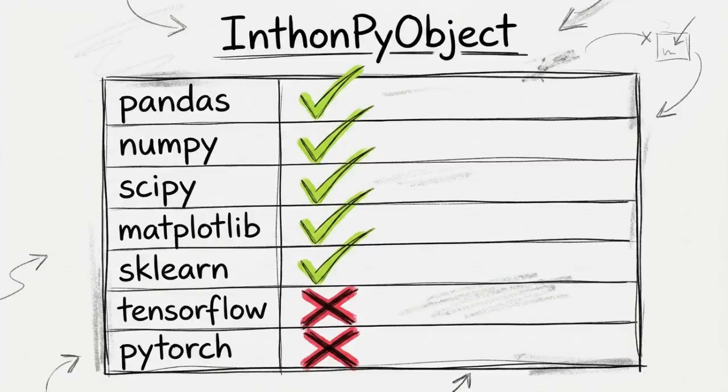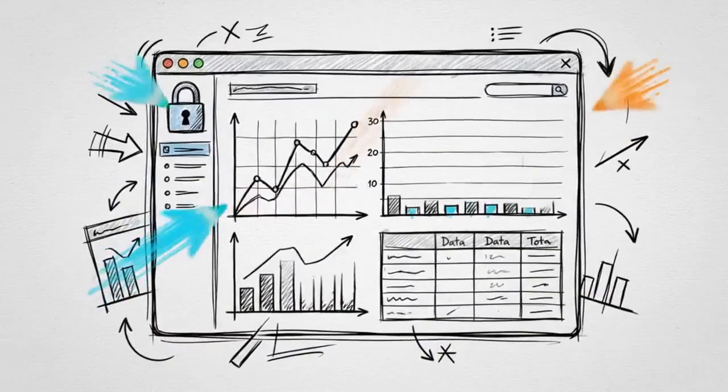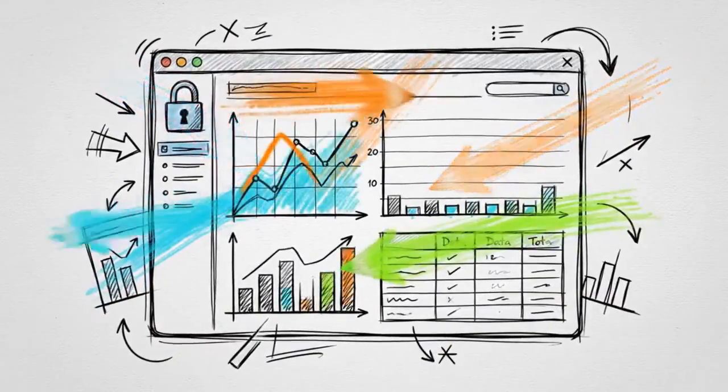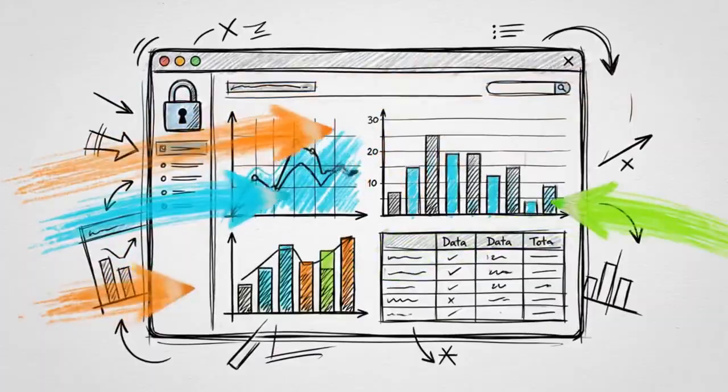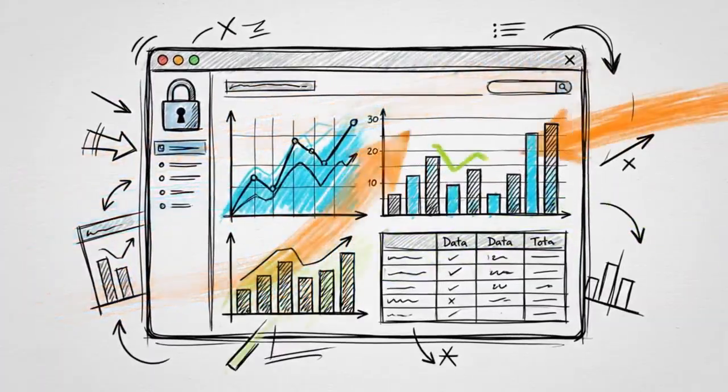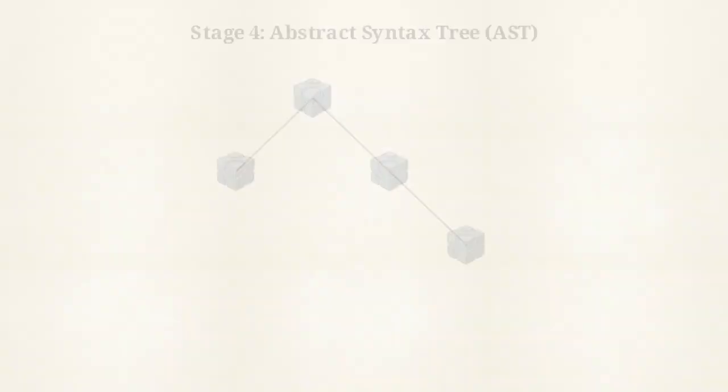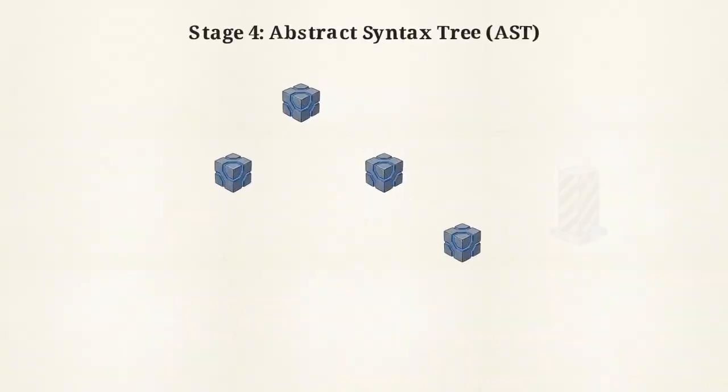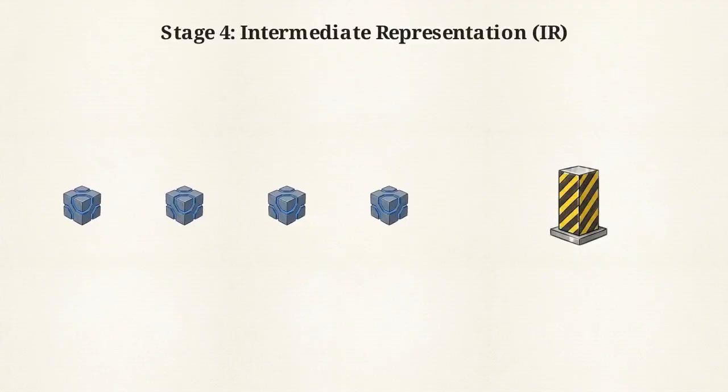Modules that pass the allow list are wrapped in an Inthon Py object proxy. This object intercepts every attribute request and filters it against the active execution policy. This architecture allows agents to leverage advanced data science tools while keeping the host operating system isolated from the execution environment. In Stage 4, the AST is lowered into a flat, JSON serializable intermediate representation, or IR.